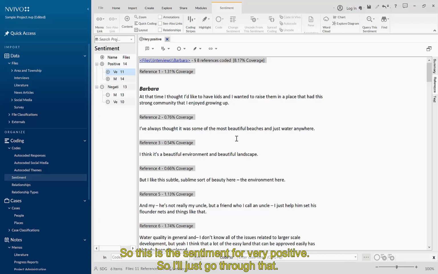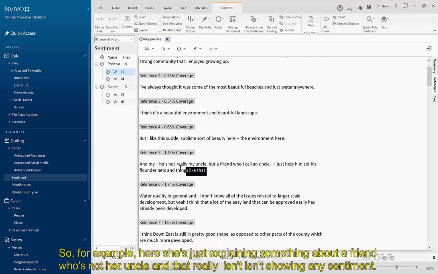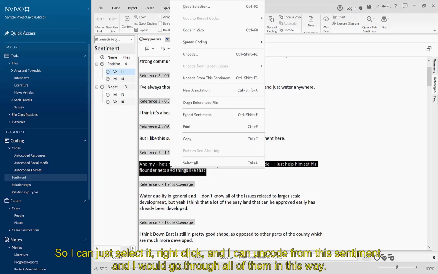So I'll just go through that. So it's looking good. But where I find something that shouldn't be in the very positive code, for example, here she's just explaining something about a friend who's not her uncle, and that really isn't showing any sentiment. So I can just select it, right-click, and I can uncode from this sentiment.